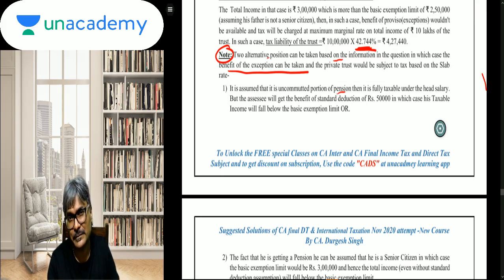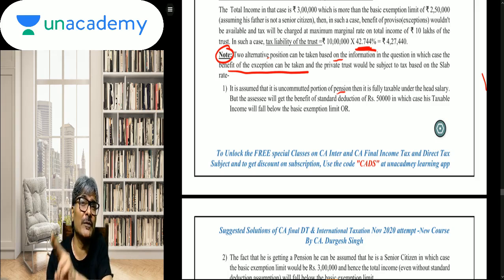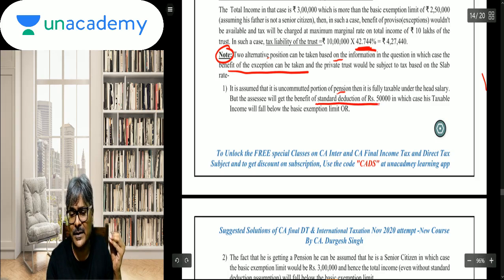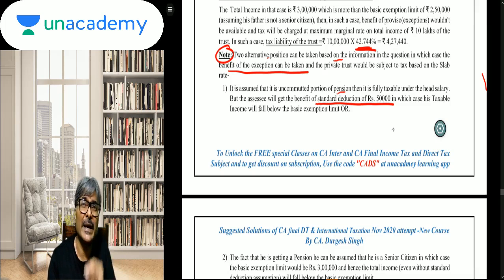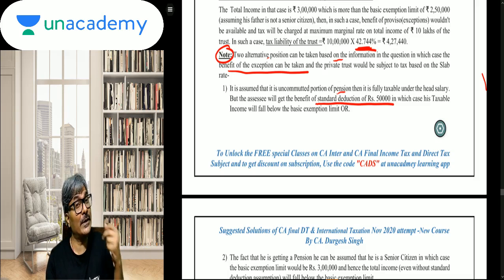Salary. If it is taxable under salary, it will make it 50,000 into 12, 3 lakhs, but still there is a standard deduction, friends. Still there is a standard deduction of 50,000. On that, 3 lakhs minus 50,000, your income will be 2.5 lakhs. So it is not exceeding the basic income limit. And if it is not exceeding the basic income limit, then the trust will be charged at the slab rate.